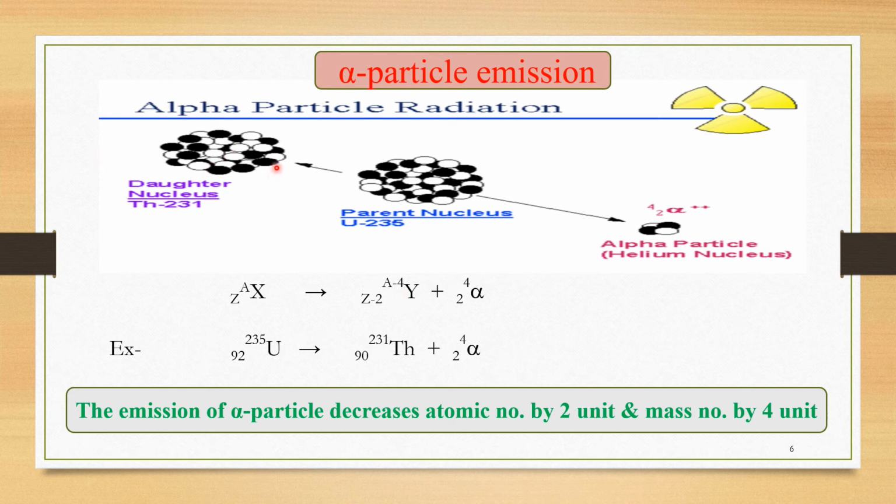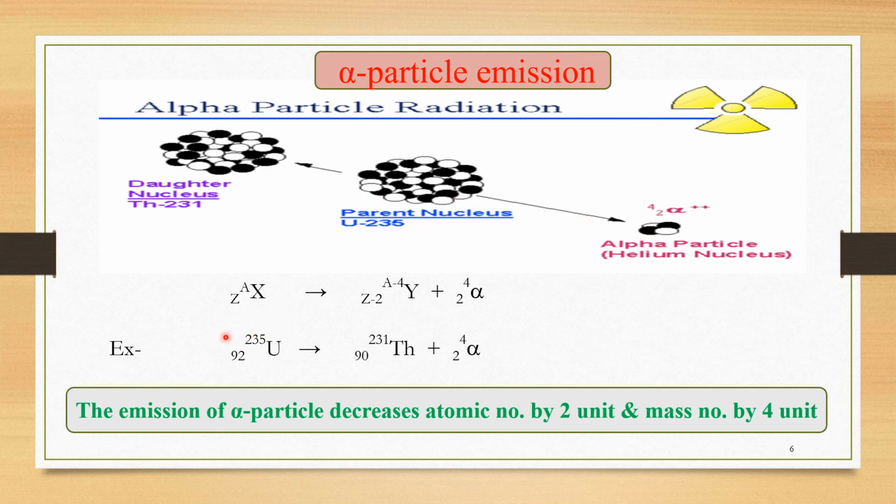This is a simple representation of the emission of the alpha particle. Our parent nucleus is here. Suppose we take uranium with mass number 235. Whenever the alpha particle is emitted, the alpha particle is nothing but the helium nucleus with mass number 4, atomic number 2. During this conversion, the new daughter nucleus formed is thorium, whose mass number is 231, a 4 unit decrease in its mass number. So this is a simple representation of the emission of the alpha particle.